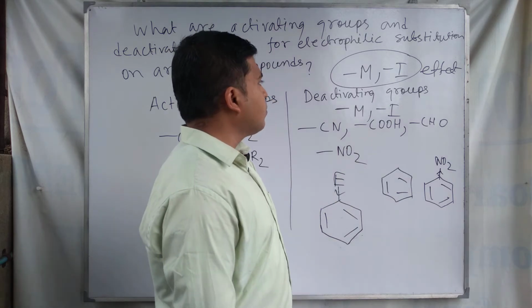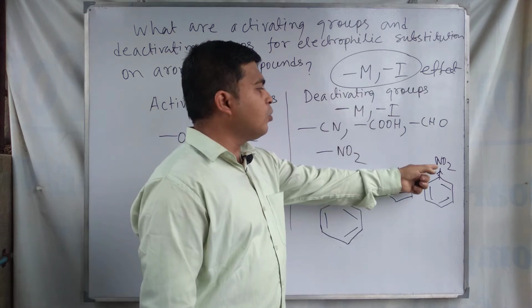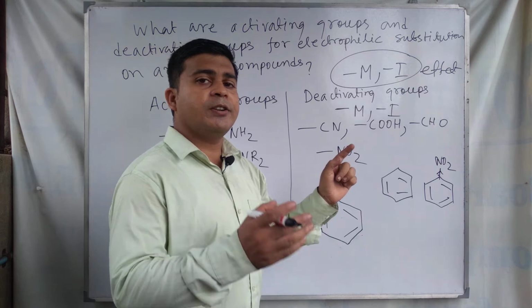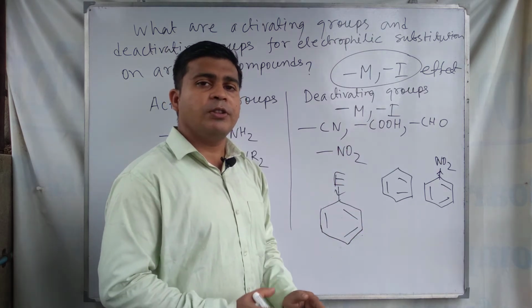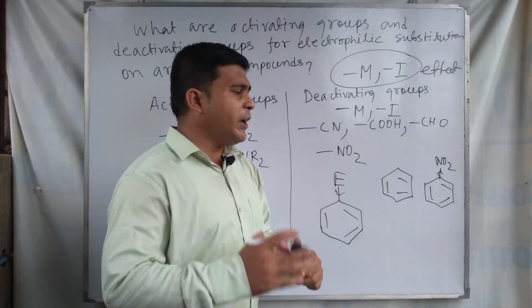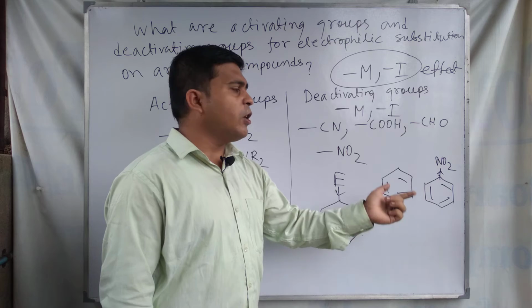Similarly, this NO2 group is called a deactivating group because it deactivates the benzene ring. It decreases the electron density on the benzene ring, and as a result the rate of electrophilic substitution decreases after introducing a NO2 group in the benzene ring.